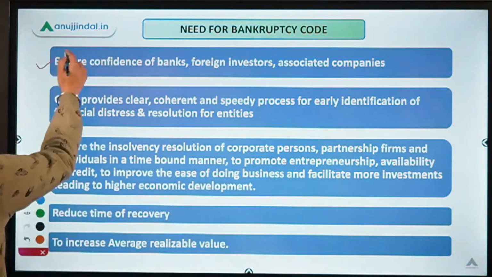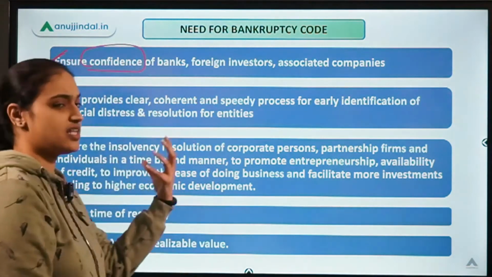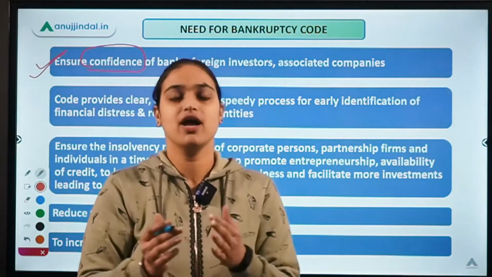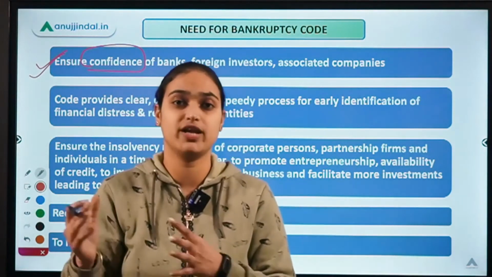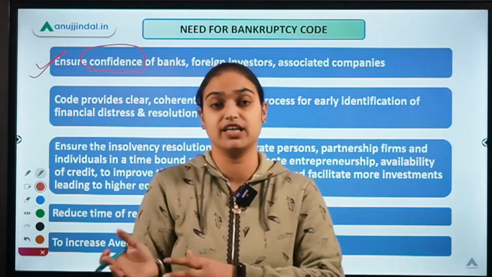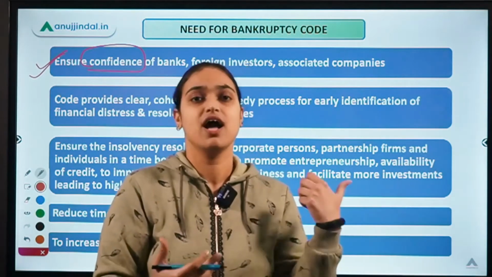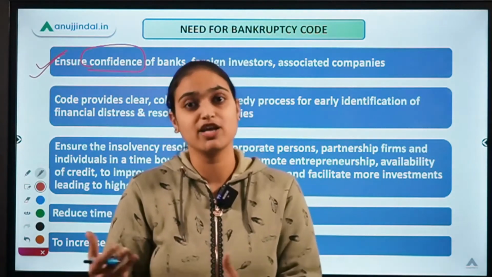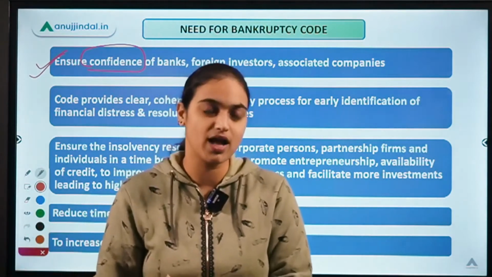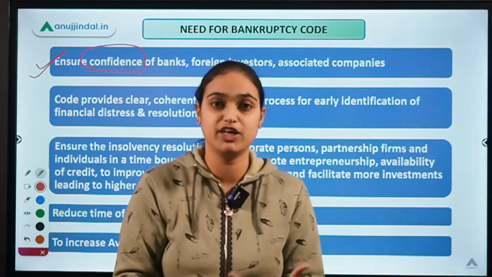Moreover, it's also going to ensure the confidence of the banks, the foreign investors, and the companies. Now, if your NPAs or stressed assets are all getting properly resolved, your insolvency and bankruptcy things are getting resolved in a time-bound manner, maybe this code is helping in the early recovery and also making sure that businesses continue to run, then in that case it's going to increase the credibility of the system.